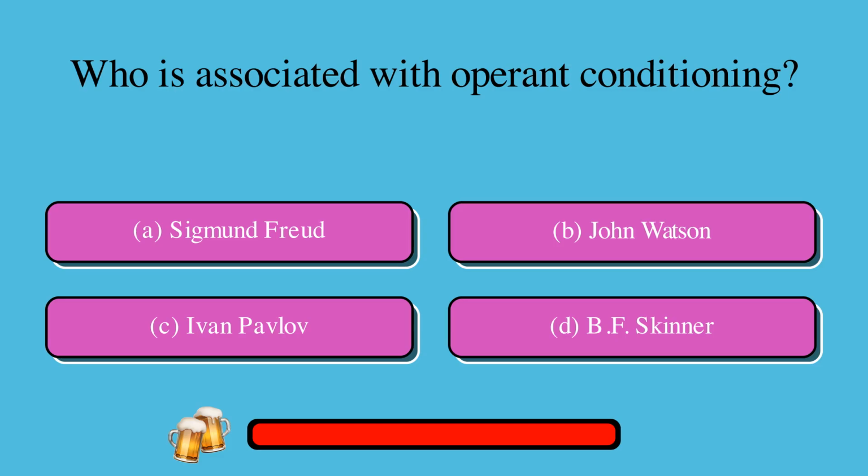Who is associated with operant conditioning? A. Sigmund Freud, or B. John Watson, or C. Ivan Pavlov, or D. B.F. Skinner? The correct answer is D. B.F. Skinner.